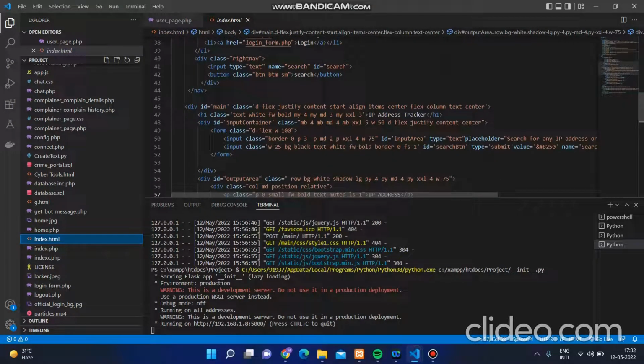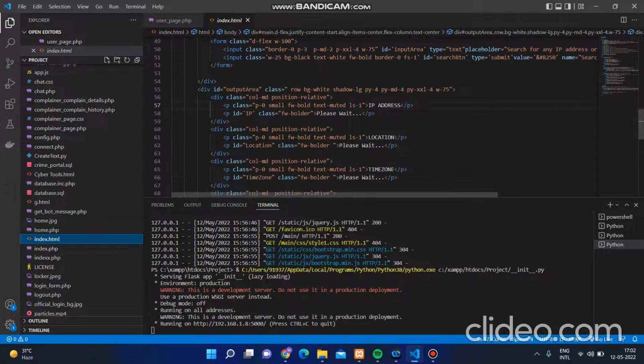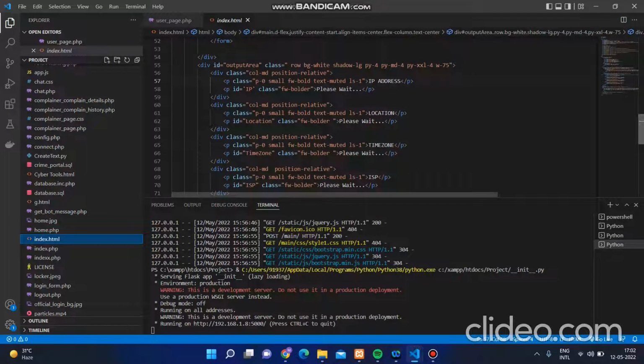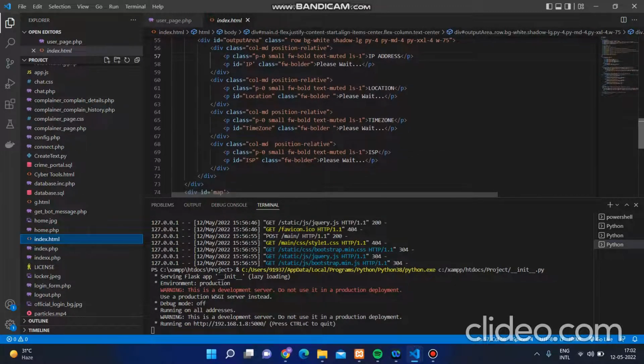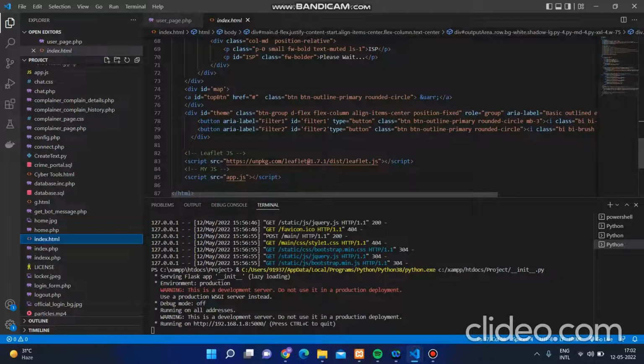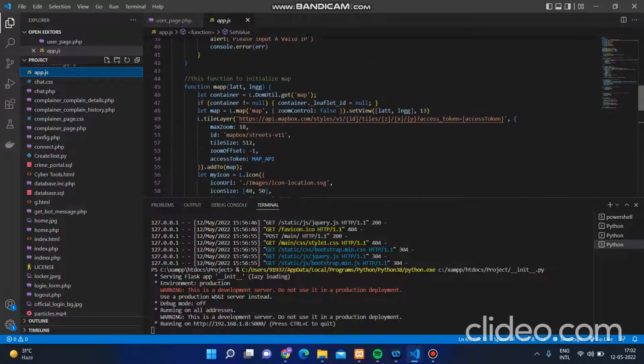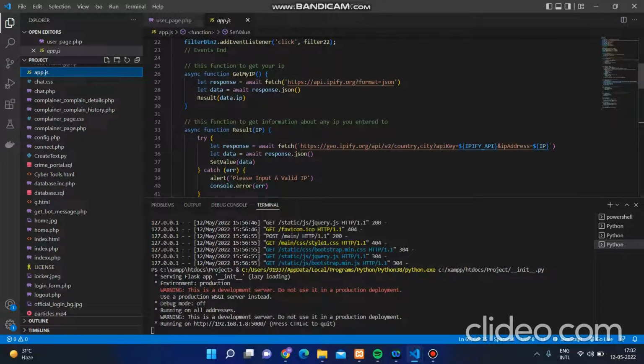What we do is take the IP address of the user using this layout, and then we give this IP address, the data entered by the user, to the app.js, the application JavaScript file. Application.js takes the input data of the user, the IP address we have received, and combines it with the API key of ipvi.org.